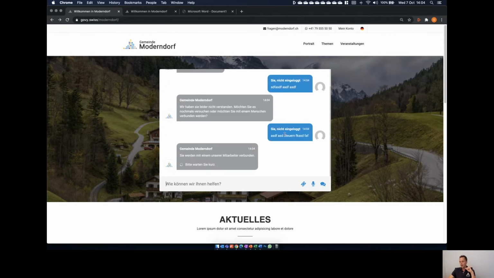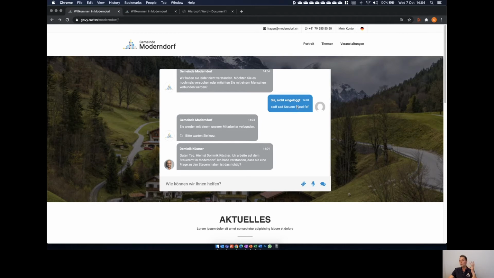And "Steuern" is something like taxes, it means taxes in German. So in this case, we don't understand the user, but we recognize there is something with taxes. And the agent bot system in the background says, okay, we have an expert team for that, especially the tax guys in Moddendorf. So we will directly forward to Dominic Küstner, and he says, hello and welcome, I'm Dominic, I'm working in the tax department in Moddendorf. How can I help you?